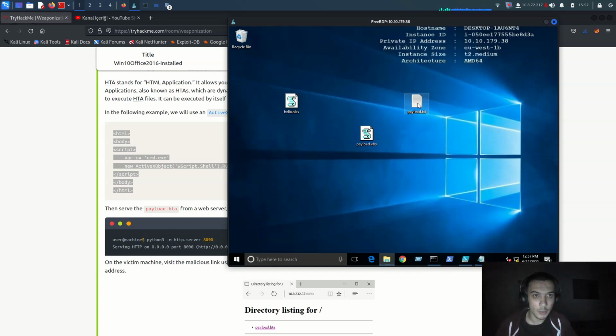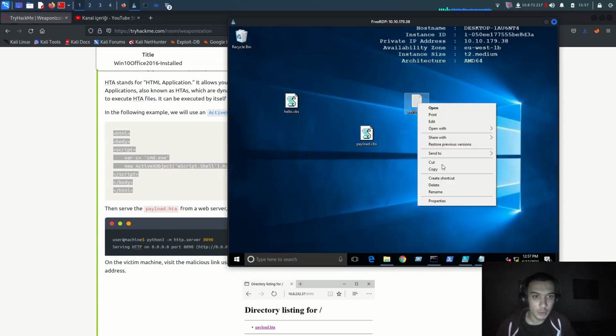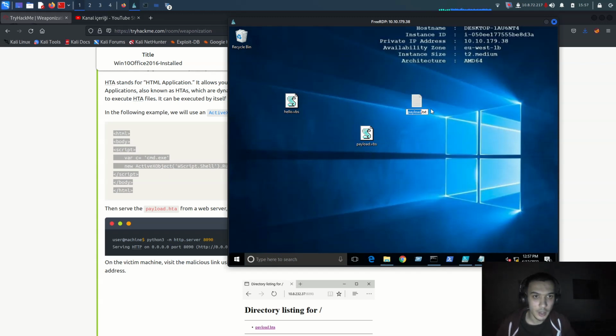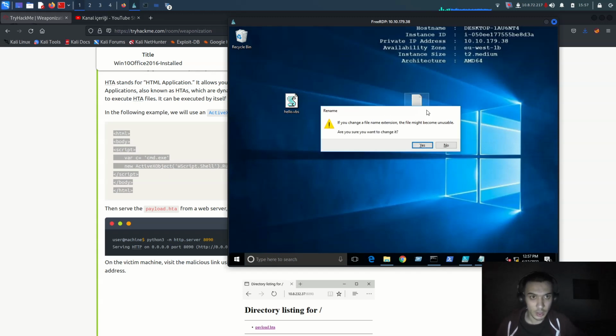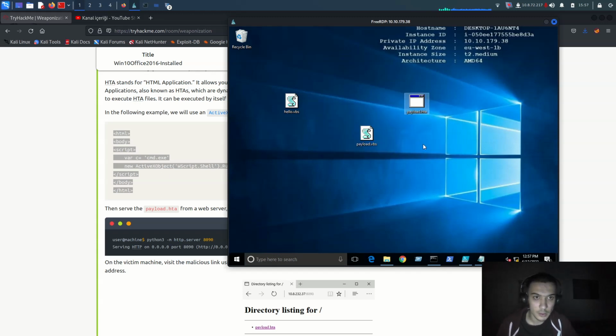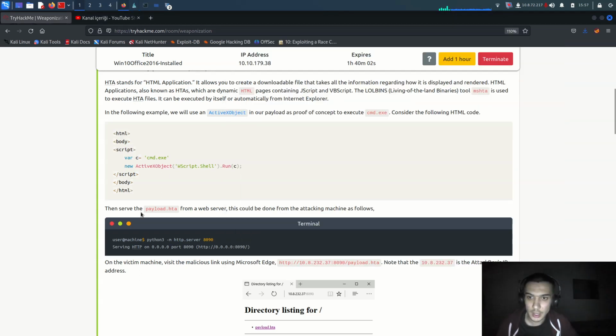Now I think it's time to exit and come over there, say rename payload.hta. Yes. Now it's a payload HTA, for example, something like that.